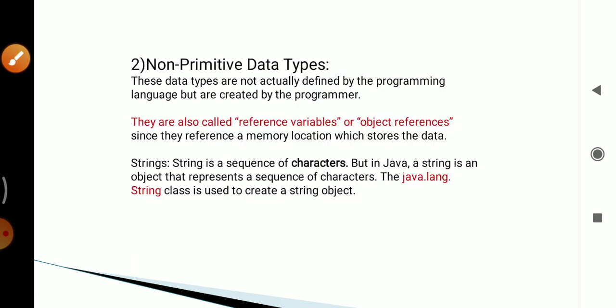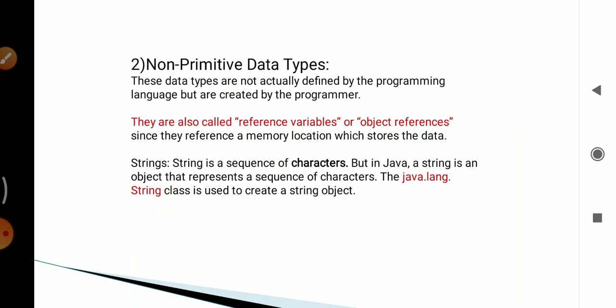Then second type is non-primitive data types. These data types are not actually defined by the programming language, so they are called non-primitive data types, but are created by the programmer. They are also called reference variables or object references, since they reference a memory location where we store the data. Then the first non-primitive data type is string.